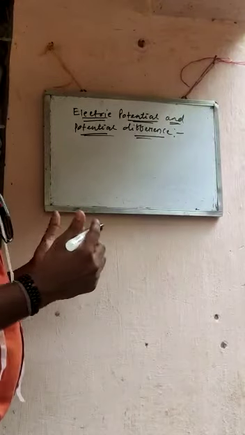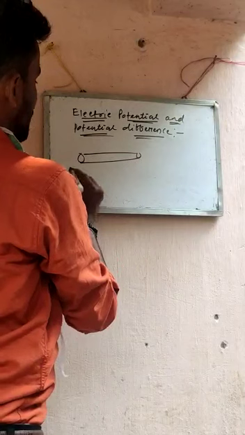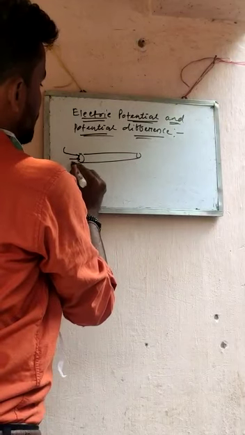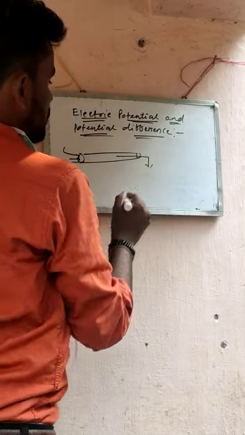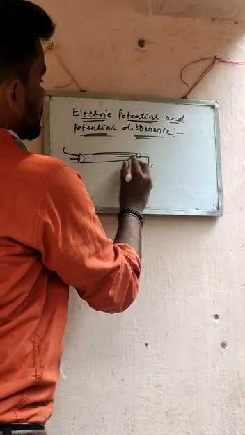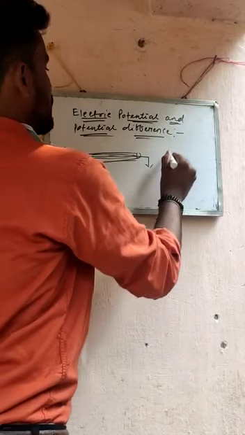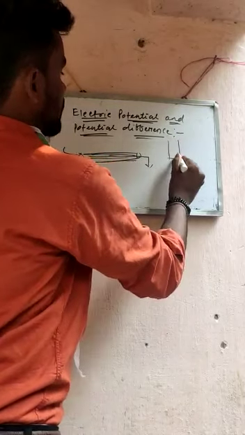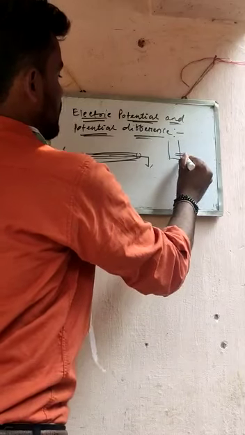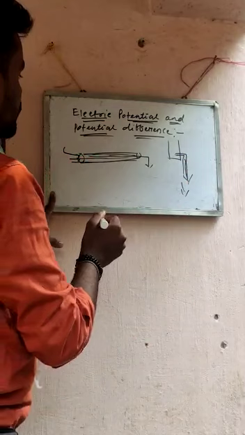Let us take an example first. Suppose this is a pipe and it is placed horizontally. When water is put inside the pipe, the water will not flow through it, because when the pipe is horizontal there is no force, so the water will not automatically flow. But when it is a tank and I put a pipe here, then the water will automatically flow down, because it is the tendency of water.